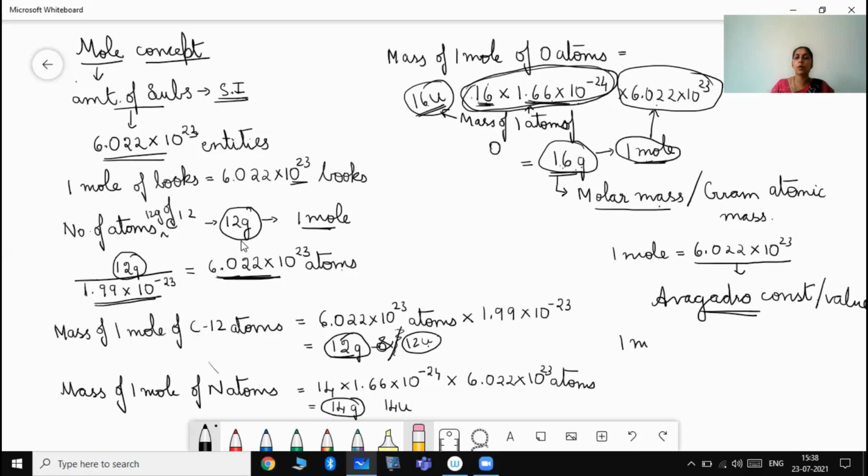If you say 1 mole of water molecules, it is nothing but the molar mass, 18 gram. 1 mole of water is 18 gram. So this is how we have the representation. This 18 U represents the mass of 1 molecule of water. That is what is told. Here it is for 1 mole of water molecules, and the weight is found to be 18 gram. 18 U means the mass of 1 molecule of water.